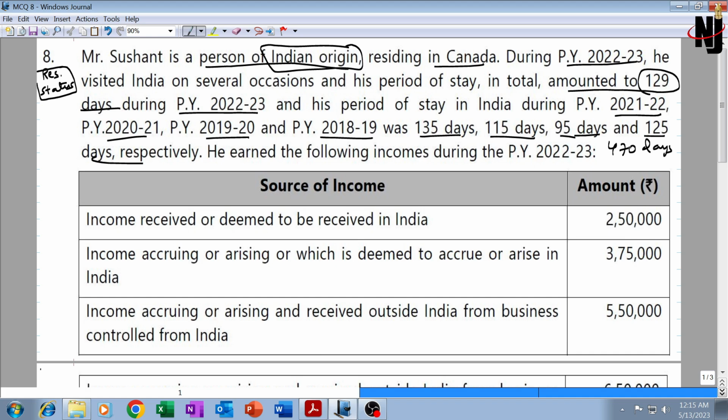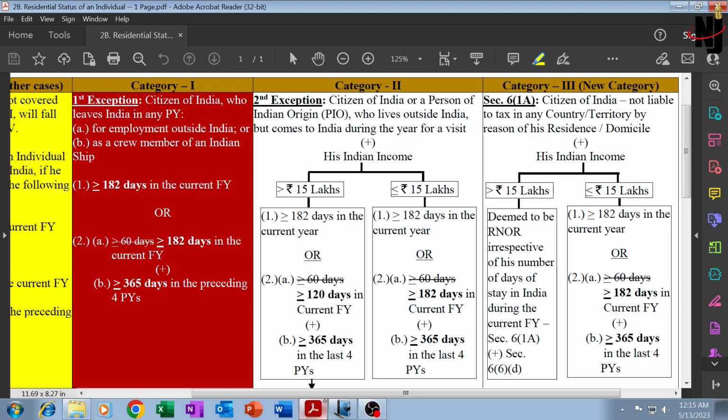We don't know his citizenship. We don't know whether he is a citizen of India or not. In case he is only a person of Indian origin, then which category of exceptions would he be covered by? If you observe this, in case he was a citizen of India, then he would fall under category 1 also, he could fall under category 2 also, he could fall under category 3 exception also, given in section 6 clause 1A.